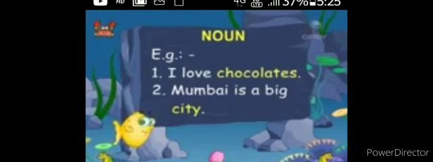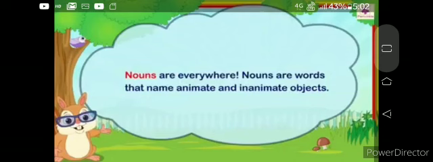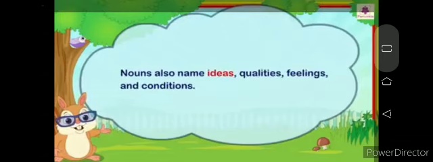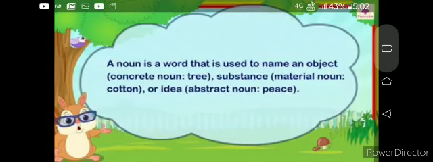For example, I love chocolates. Mumbai is a big city. Now, students, nouns are everywhere. Nouns are words that name animals and inanimate objects. Nouns also name ideas, qualities, feelings, and conditions. So, students, a noun is a word that is used to name an object, substance, or idea. Nouns are naming words of persons, things, places, or animals.